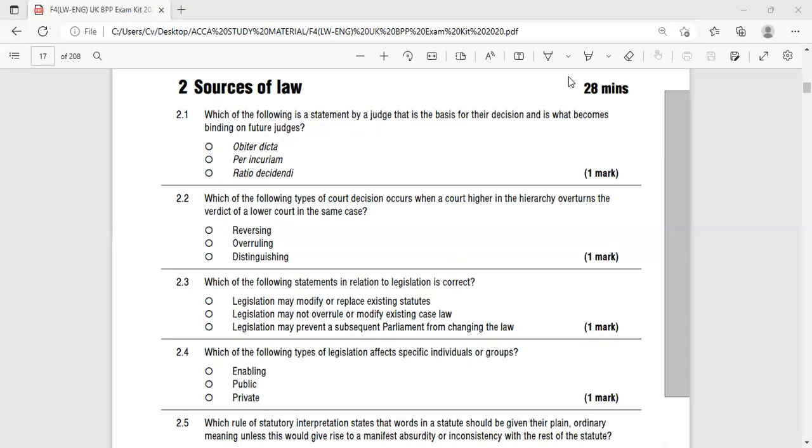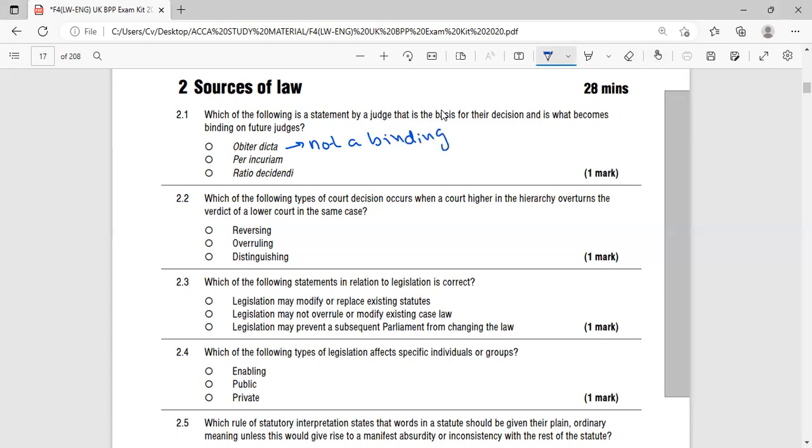Now, what is the difference between the three terms? First one is obiter dicta. Obiter dicta means by the way, or not binding. It is the one which is not binding.